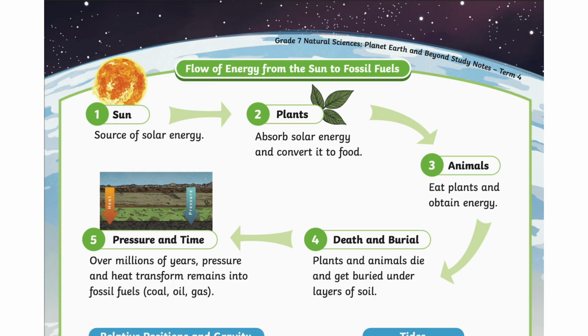Sun, source of solar energy. Plants absorb solar energy and convert it to food. Animals eat plants and obtain energy. Death and burial. Plants and animals die and get buried under layers of soil. Pressure and time. Over millions of years, pressure and heat transform remains into fossil fuels: coal, oil, gas.